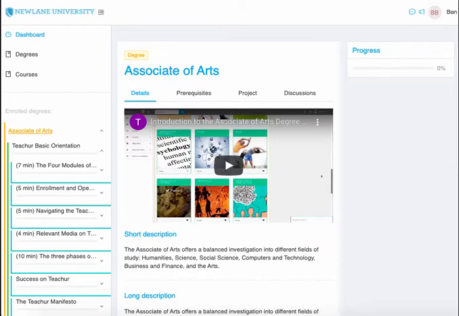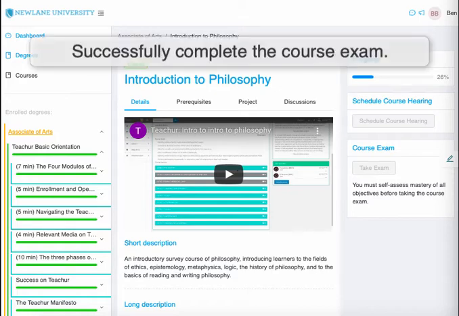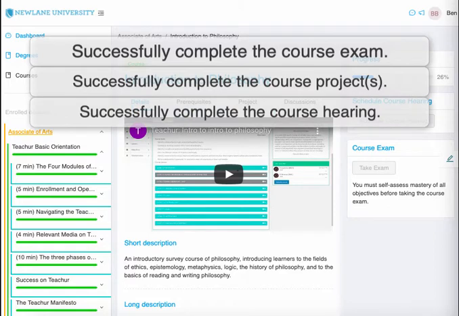And on the degree page, you can see your progress, but it only tracks once you complete a course, that is, complete all phases of assessment. To pass a course, you must complete 3 steps or phases of assessment. Successfully complete the course exam, successfully complete the course projects, and successfully complete the course hearing. Here's some more details on each of these steps.